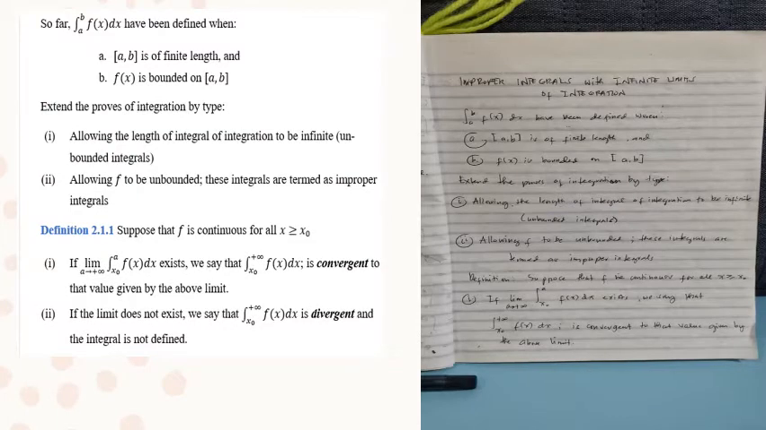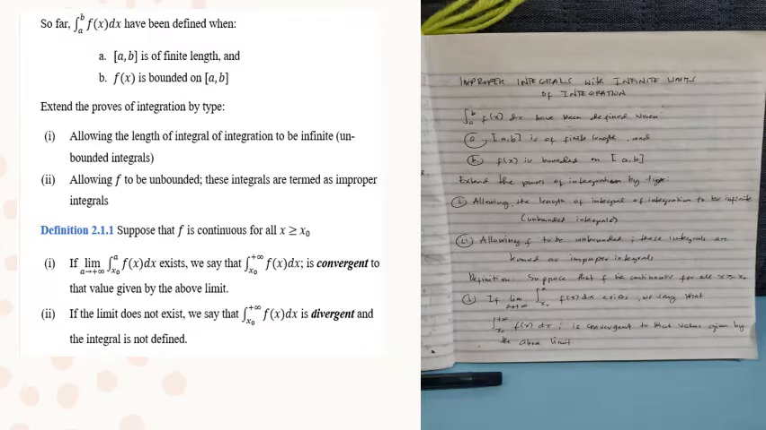Okay, so in this section, we will extend the definition of the definite integral to include the case of an infinite interval of integration. And in the next section, we will consider the case when the integrand may become discontinuous or infinite at some points in the interval of integration. So in both cases, the extended integral is called an improper integral.